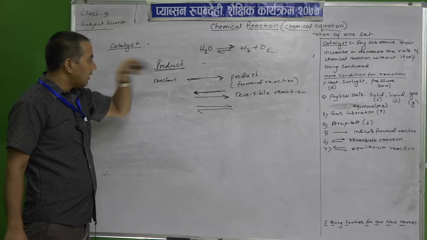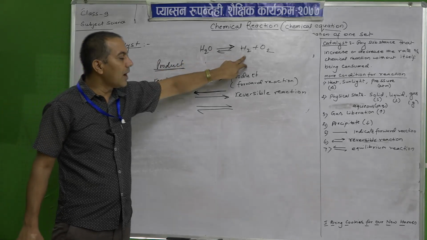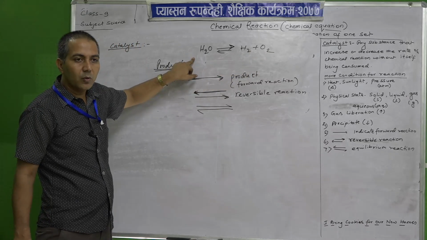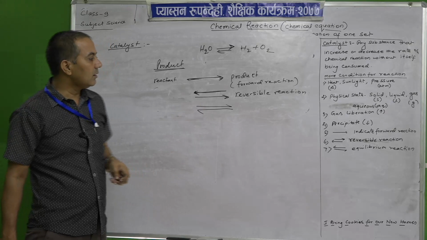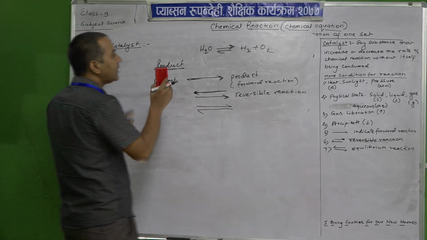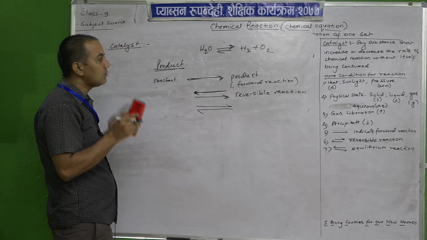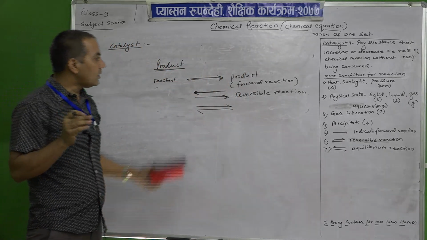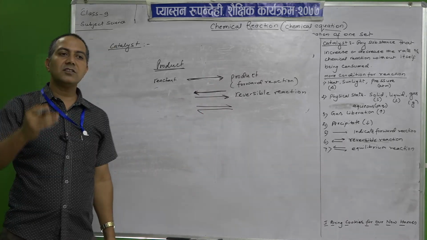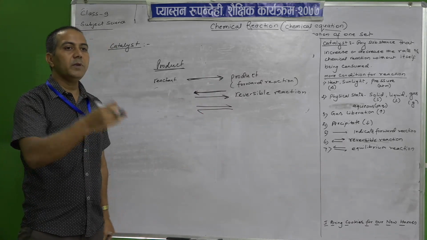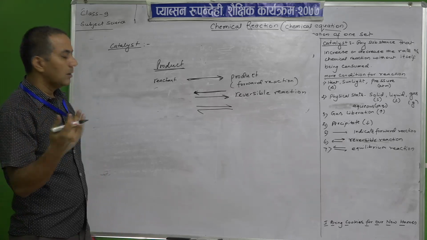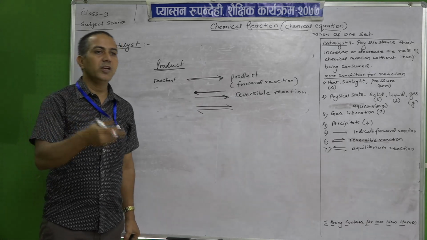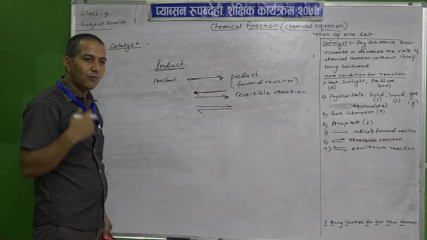So, water can be changed into hydrogen and oxygen gas, and again oxygen and hydrogen can be changed into water. That is called a reversible reaction. I am giving simple examples at your level so that you can understand. So, what is a forward reaction? Once it has changed, it cannot come back into the reactants. Reversible reaction means it can change again into the original form.